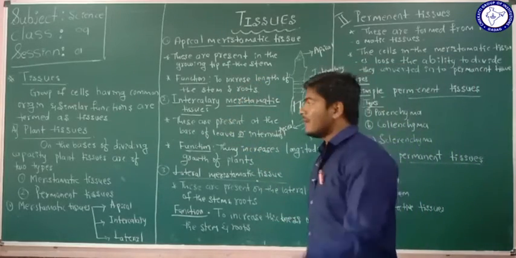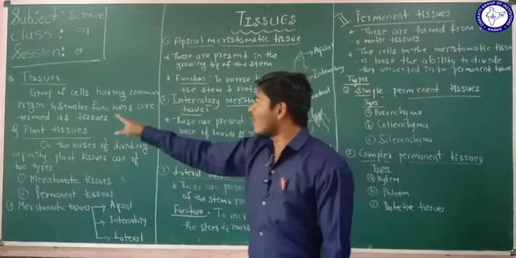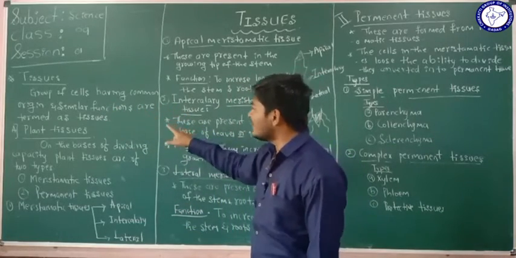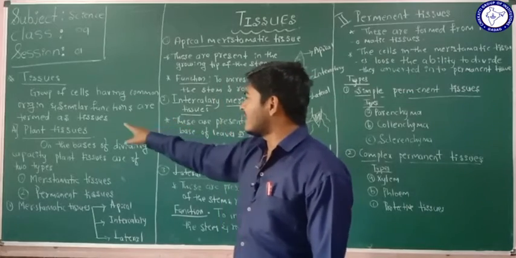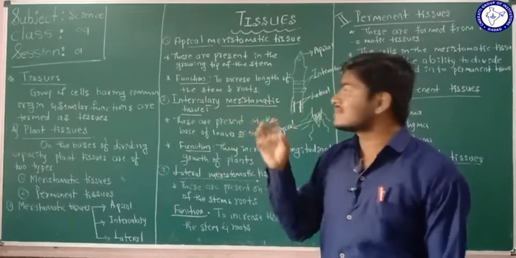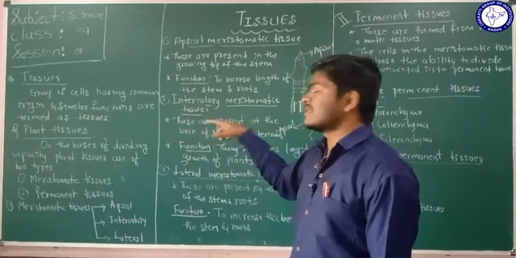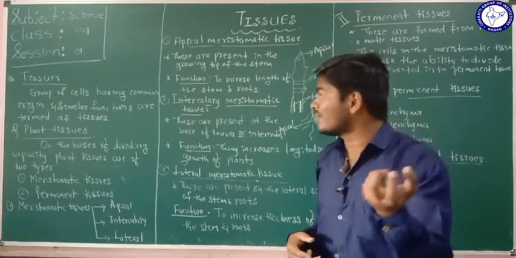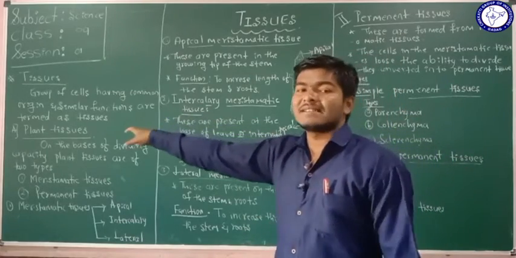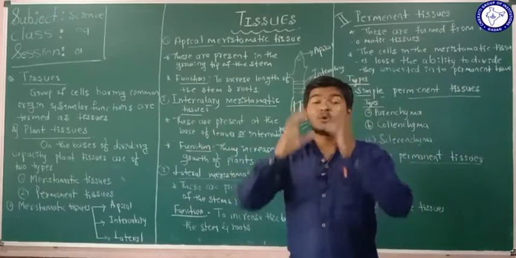So what is meant by tissues? A group of cells having a common origin and similar functions is termed a tissue. Tissues are groups of cells having common origin and similar functions. They perform similar functions, and that is termed a tissue. So these tissues are made of a group of cells.